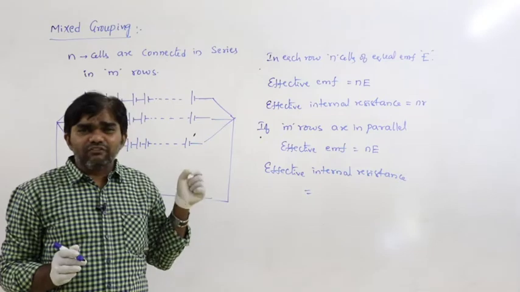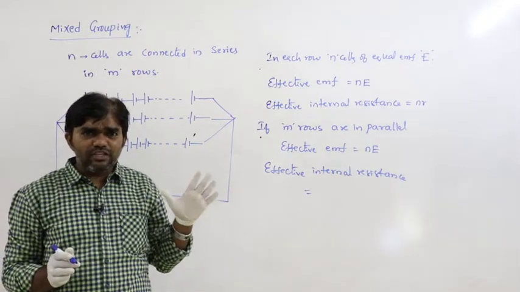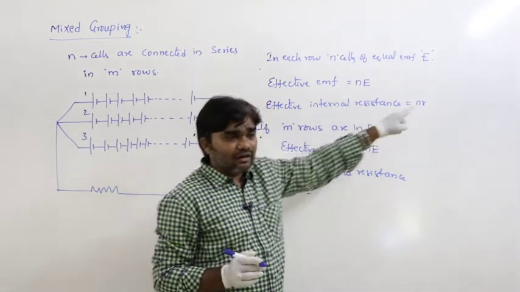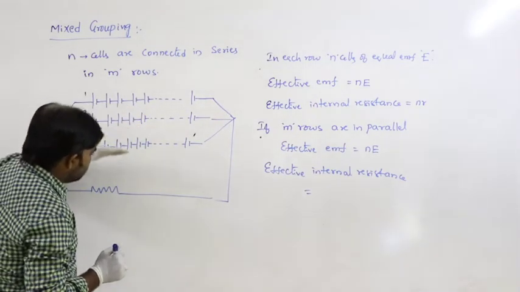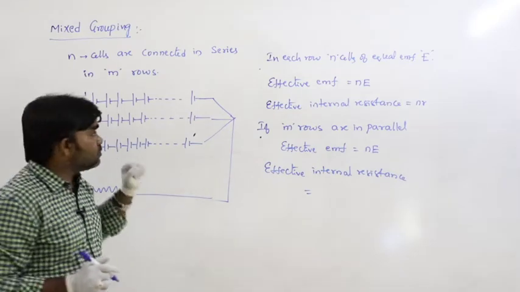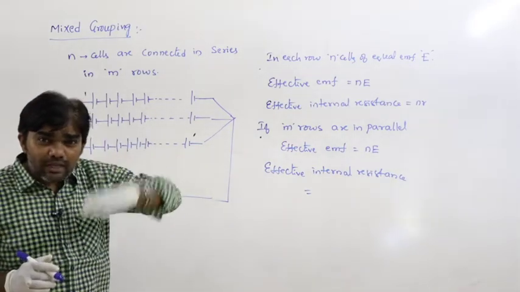What is the resistance of each? The resistance is nr. Here the first row is nr, the next is nr and so on. How many rows? m rows, and the m rows are in parallel.